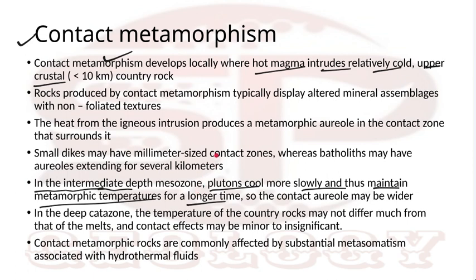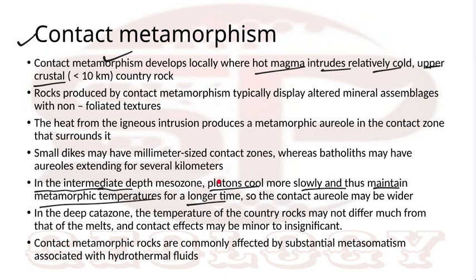Take the igneous intrusion reaching the epizone: most of its temperature is lost during its path. But in the mesozone, the metamorphic temperature is maintained and the plutons cool slowly. Also, the rock within the mesozone is easily susceptible to change, so it can change to metamorphic rock.